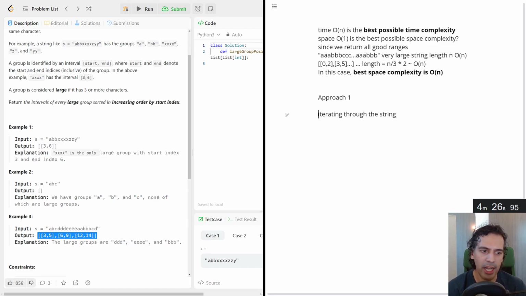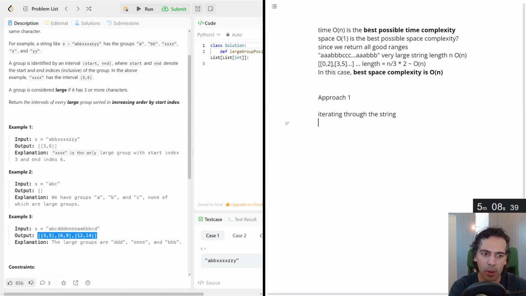So approach one, what I'd like to do, as a human, what I'm thinking about how I do this with the string, is I would be iterating through the string one character after the other, keep track of the current character for the group, and increment a count for that group until I reach a new character. And I'll also keep a pointer to the start of the new group, and once I reach a new group, I know the end of the last group, and check if that count is 3 or greater, which means it's large, and if so, append it to my output list. And then we finish iterating through the whole thing.